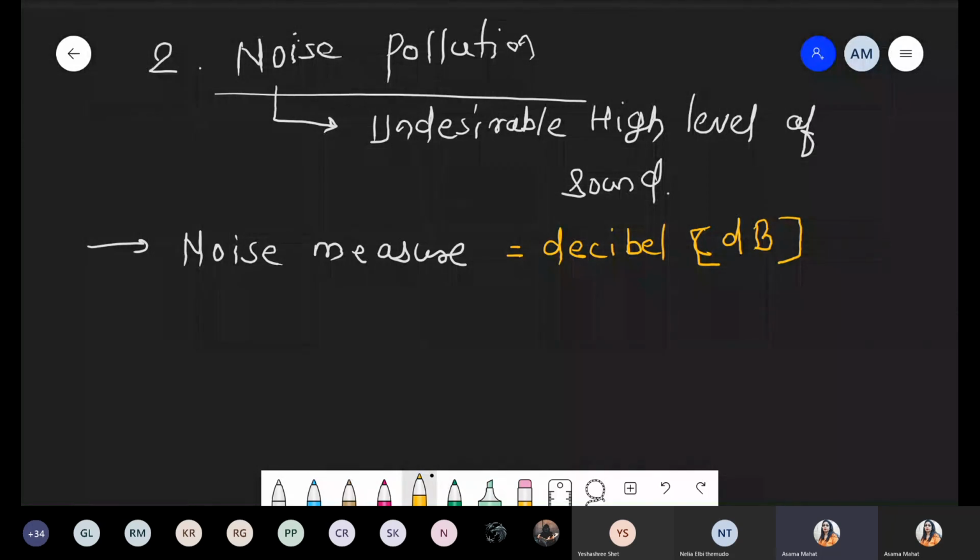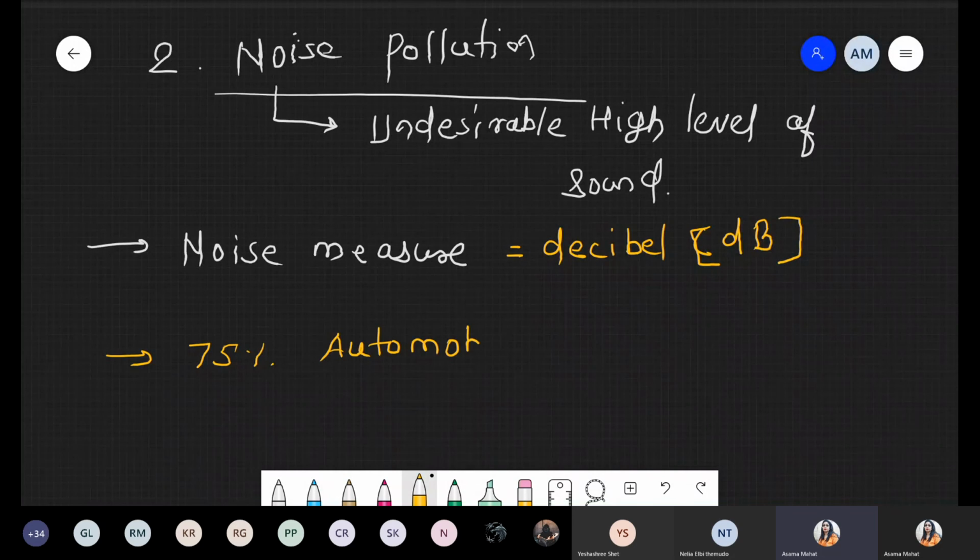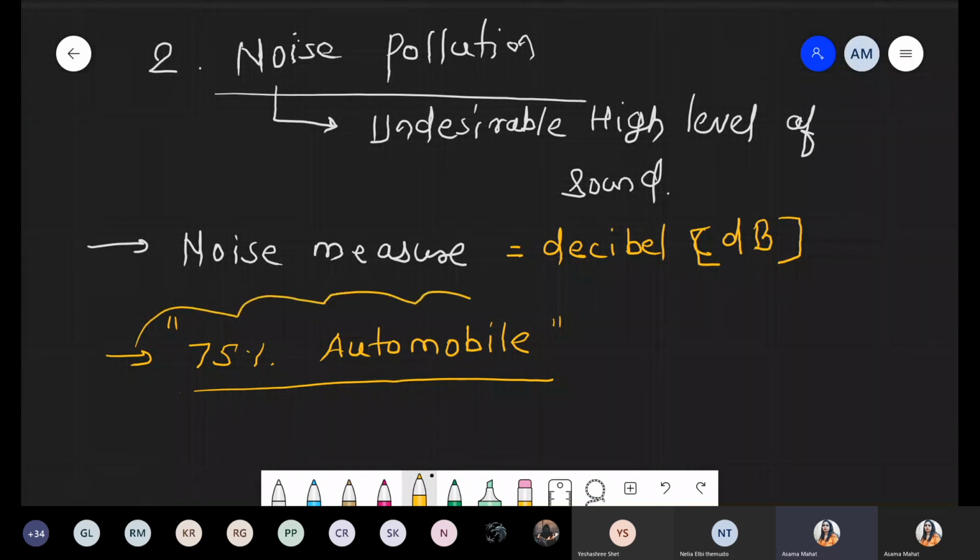So now we already discussed approximately the major cause, and that major cause, 75% of noise pollution, is due to only one condition, that is automobiles. So 80% in air pollution, and 75% there is an involvement of automobiles in creating noise pollution. तो ये हम पहले point discuss कर चुके हैं.